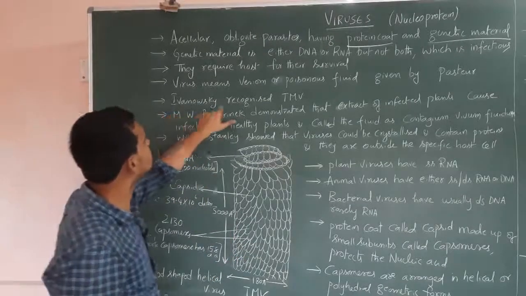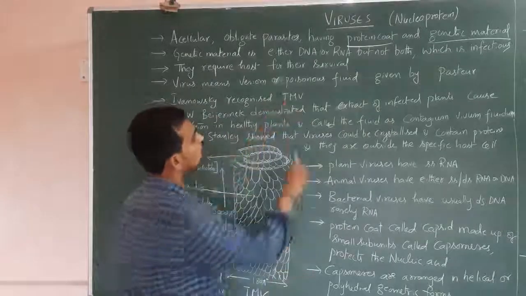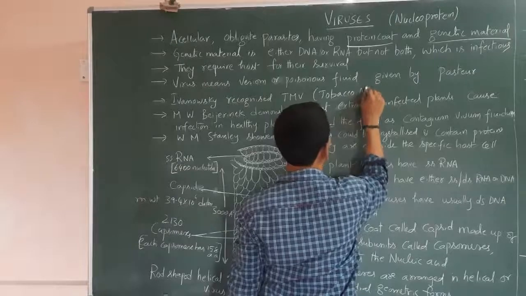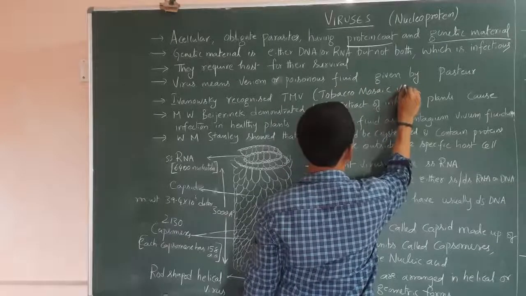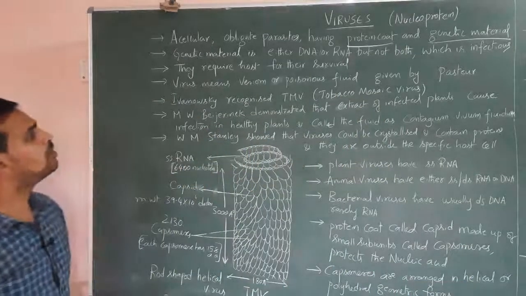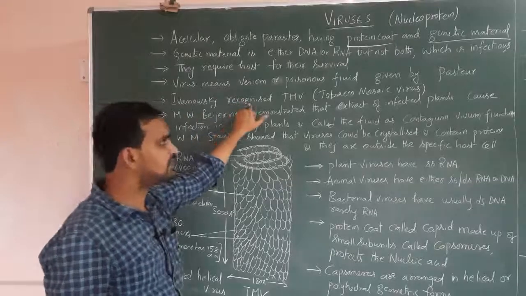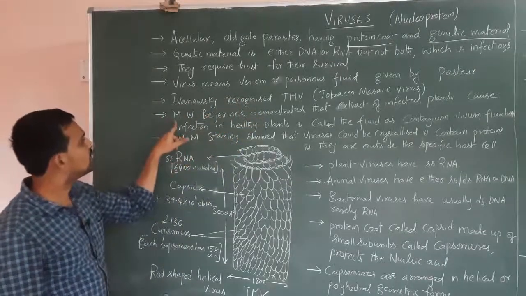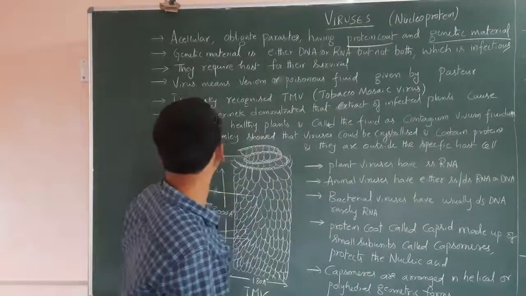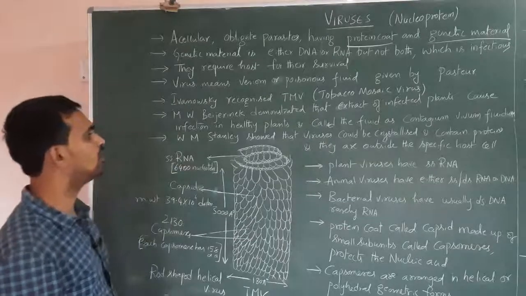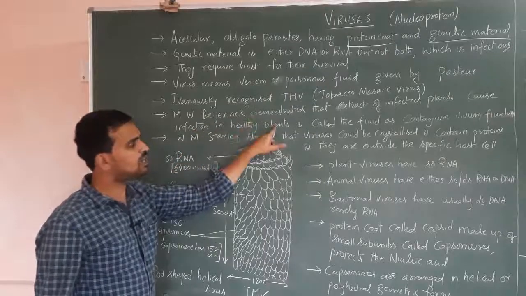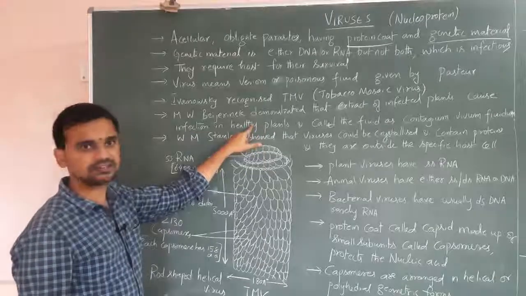So Ivanovsky recognized TMV. TMV means tobacco mosaic virus. So Ivanovsky recognized the TMV, tobacco mosaic virus. Next, M.W. Beijerinck demonstrated that extract of infected plants causes infection in healthy plants and called the fluid contagium vivum fluidum.